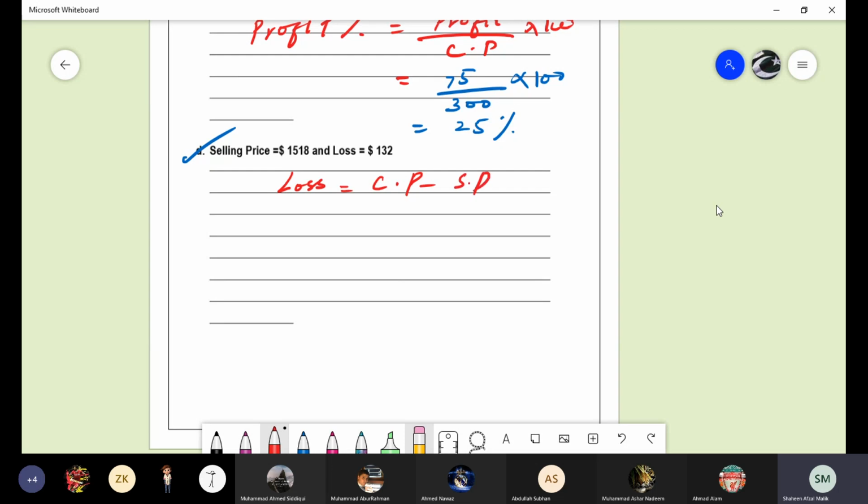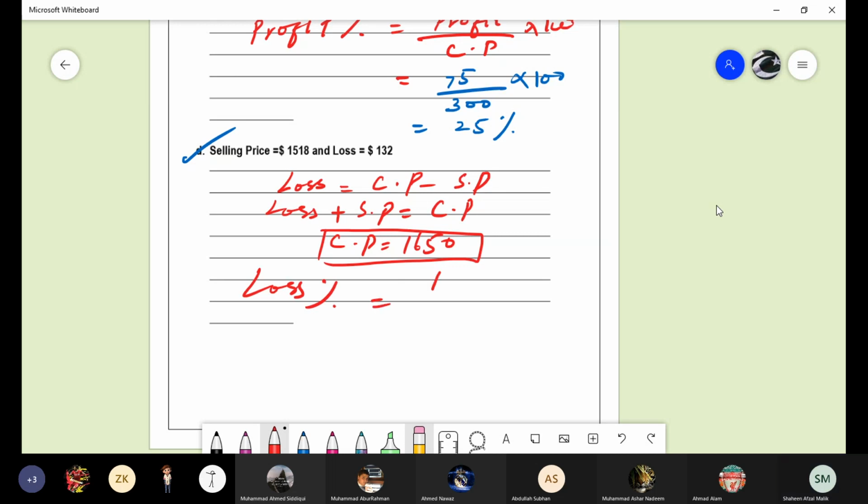Use this formula and find out the value of the cost price. Cost price is equal to selling price plus loss. How much will it be? 1518 plus 132. Now it will be 1650. Now you have the value of cost price with you. Can you go for the loss percentage? Loss over cost price multiplied by 100. In this way, you can find out the answer.